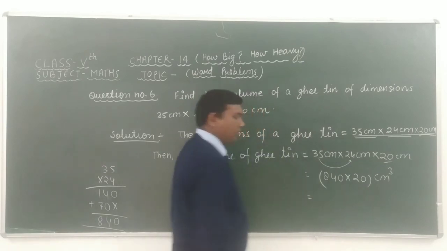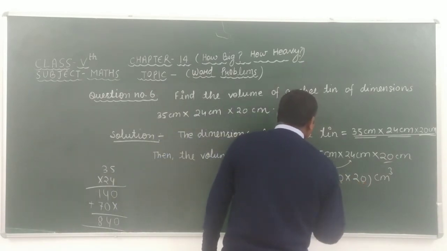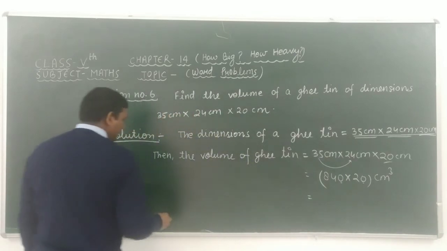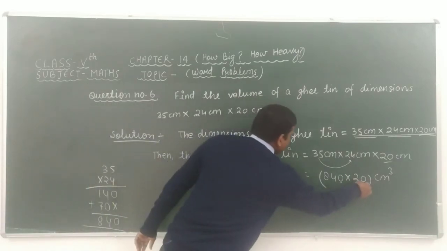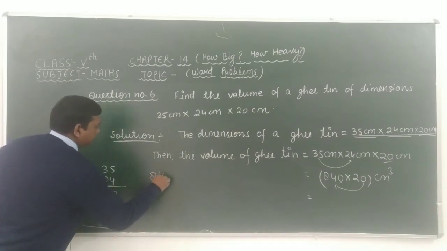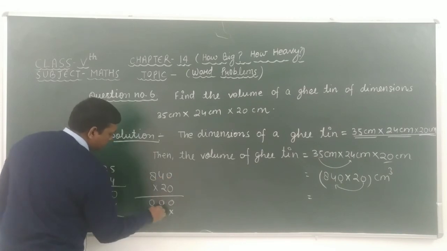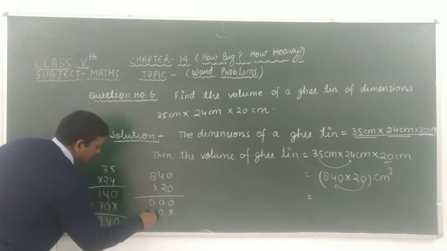Okay, students. After multiplying these we get, look, 840 into 20. 0 times 0 is 0, 0 times 4 is 0, 0 times 8 is 0, 2 times 0 is 0, 2 times 4 is 8, 2 times 8 is 16.